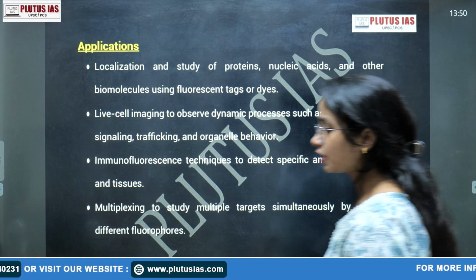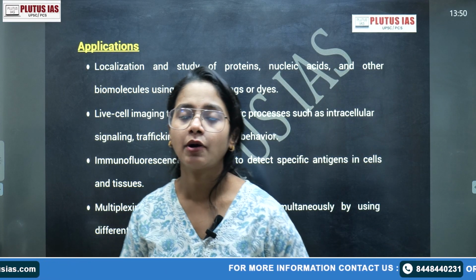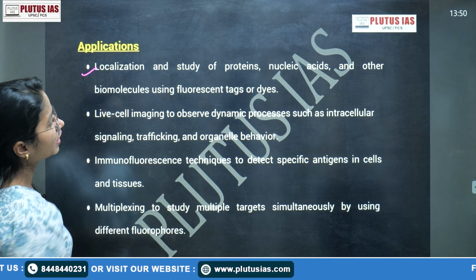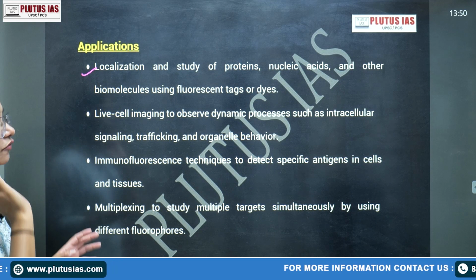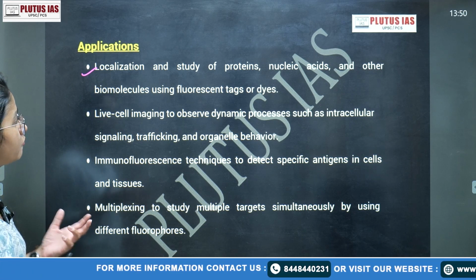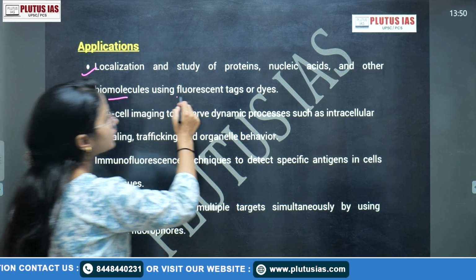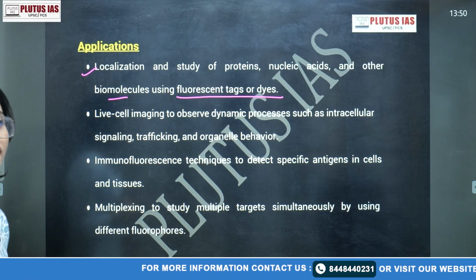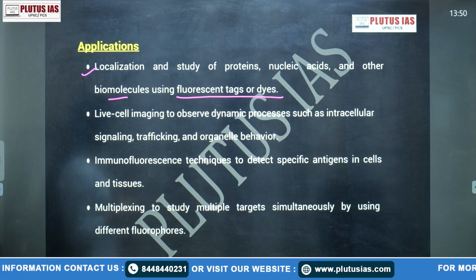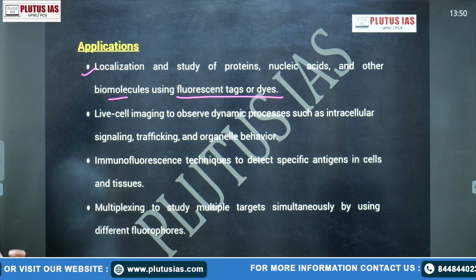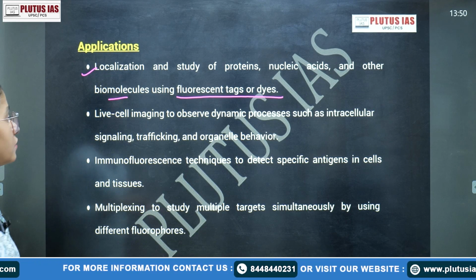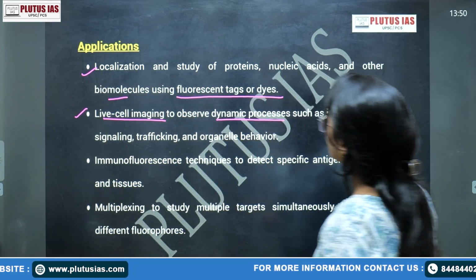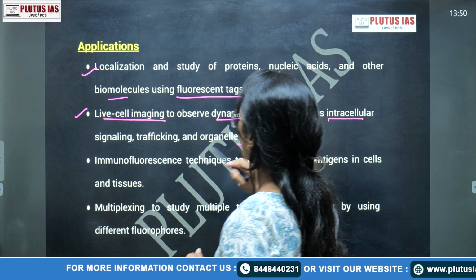So this was something very basic about fluorescence microscopy. Now the applications: localization and study of proteins, nucleic acids, and many types of biomolecules using fluorescent tags or dyes. When we study specific receptor-mediated processes, those specific receptors are also colored with different fluorescent dyes. Then live cell imaging to observe dynamic processes such as intracellular signaling, trafficking and organelle behavior.